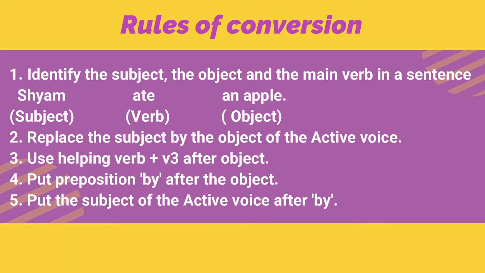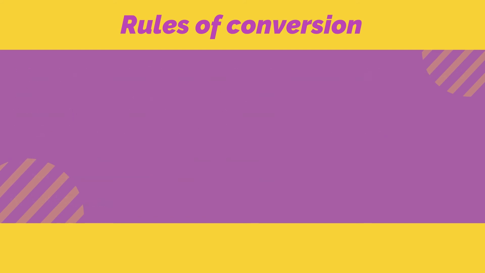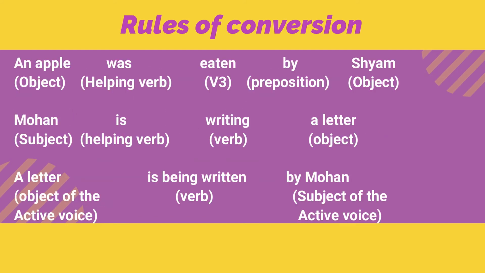Use relevant helping verb plus third form of the verb after object. Put preposition by after the object. Put the subject of the active voice after by. So, the passive form of this sentence will be, an apple was eaten by Shyam.